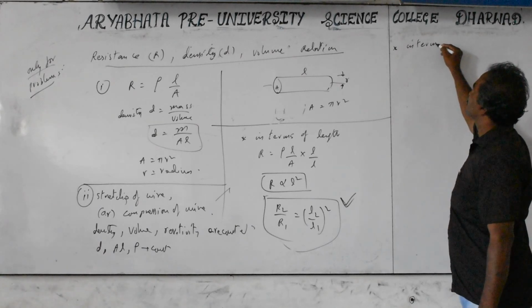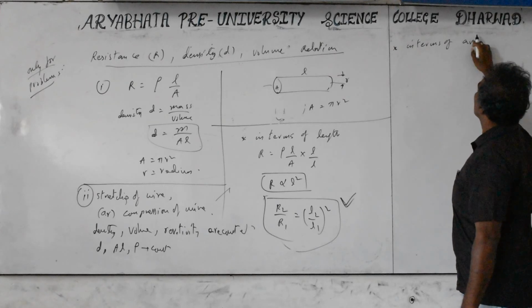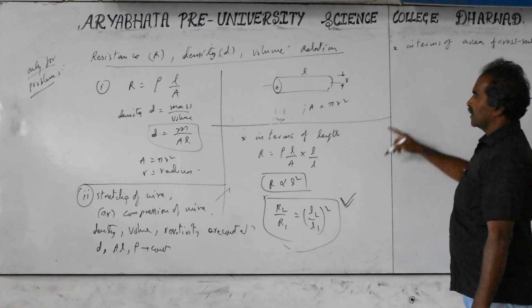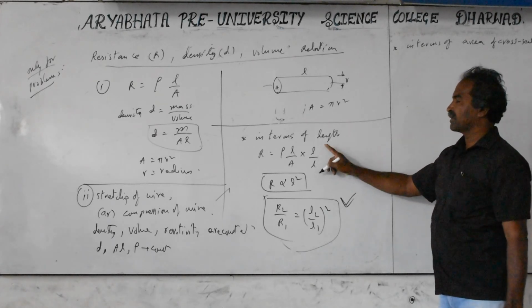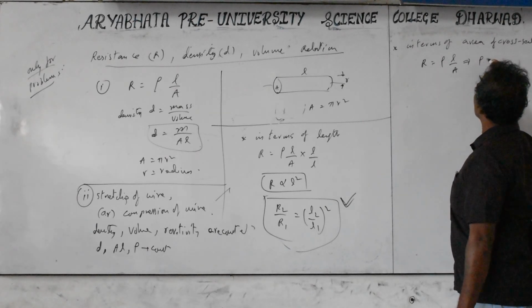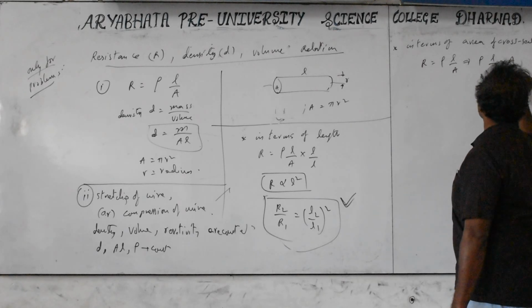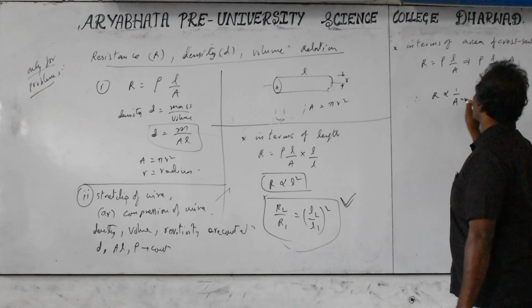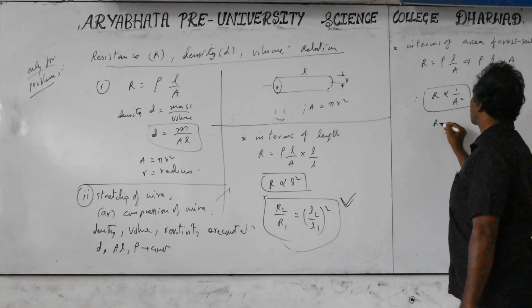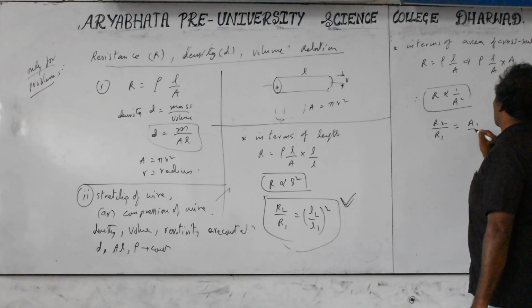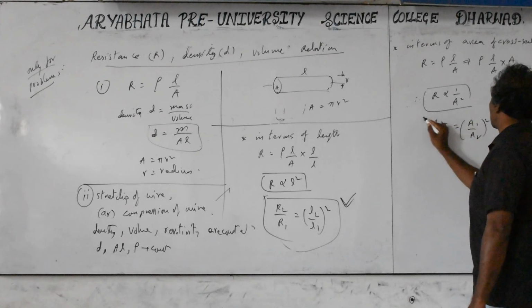In terms of area of cross section, multiply and divide this equation with the area. R equals rho into L by A, which is modified as rho into L by A into A by A. So area into length is the volume, constant, giving A square in the denominator. Rho is also constant. So R is inversely proportional to A square is the relation here. The new resistance after changing the area is given by R2 by R1 equals A1 by A2 whole square. This relation is important.